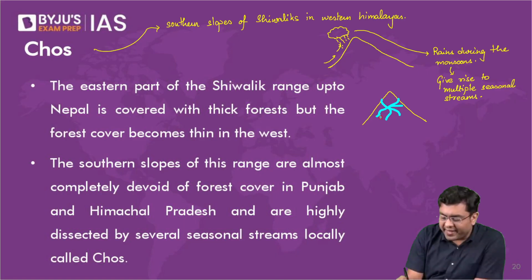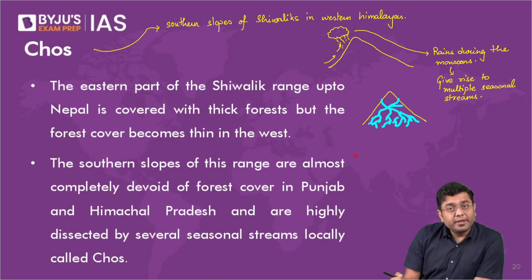They would dissect the slope. They would erode these areas and they would dissect the slope into multiple smaller portions. Okay, so that is what they would do.